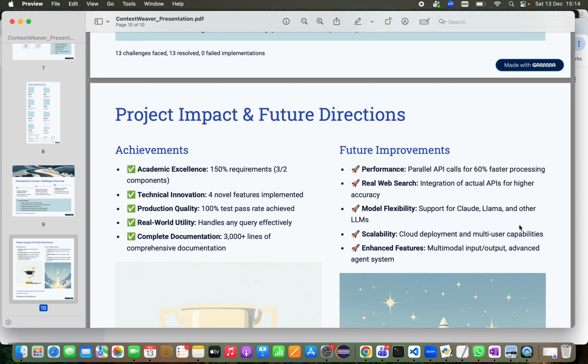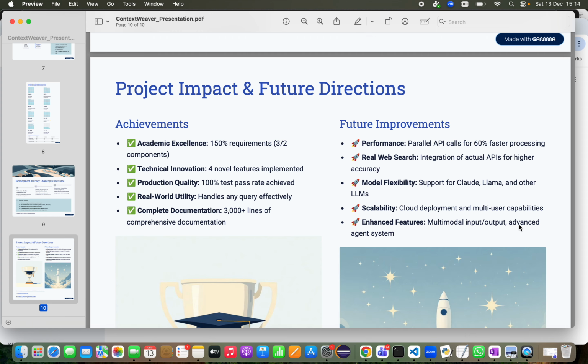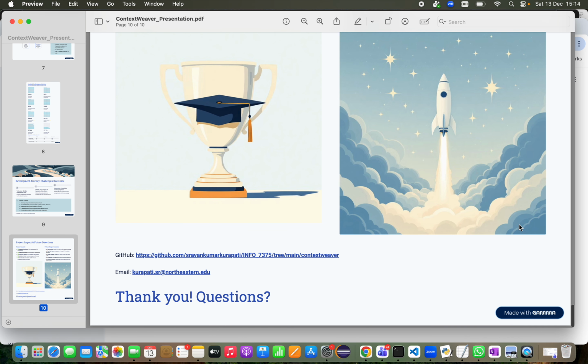So looking ahead, the main improvements would be adding parallel API calls for 60% faster processing, integrating real web search APIs for better accuracy, and adding support for other models like Claude and Llama. The complete code and documentation can be seen through this GitHub link, and you can reach me on this email if you have any questions.